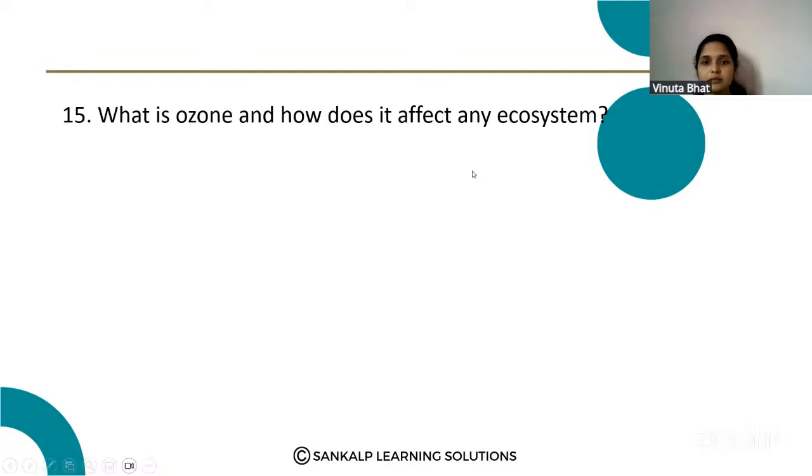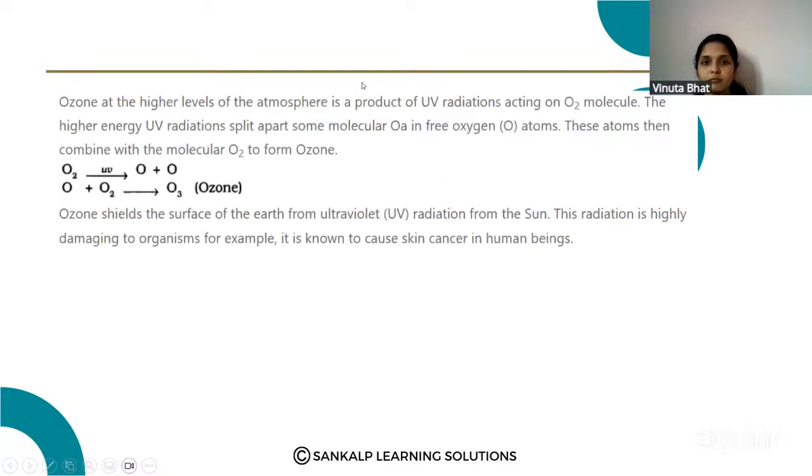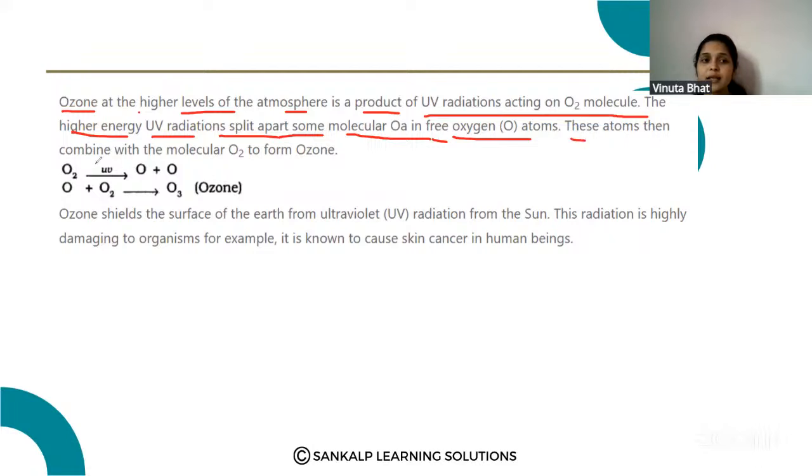Here, ozone at the higher levels of the atmosphere is a product of UV radiation acting on oxygen molecules. The higher energy UV radiation splits apart some molecules into free oxygen atoms. These atoms then combine with the molecular oxygen to form ozone.